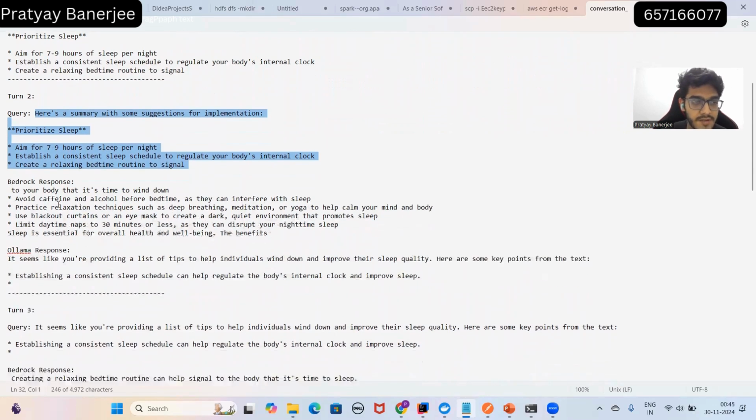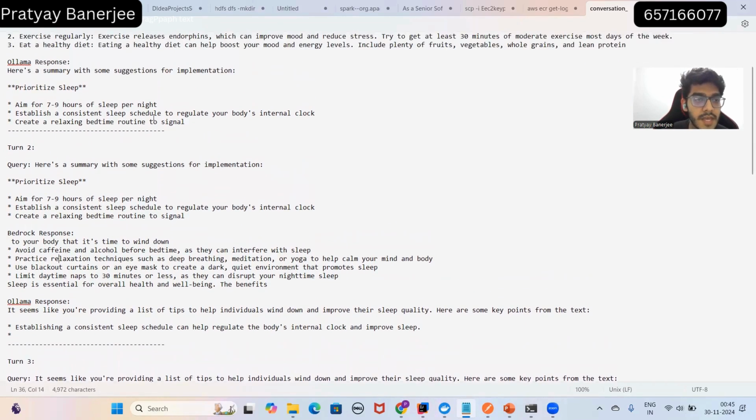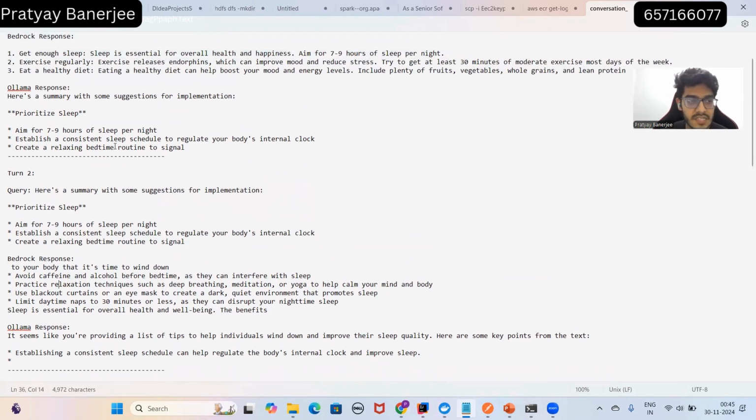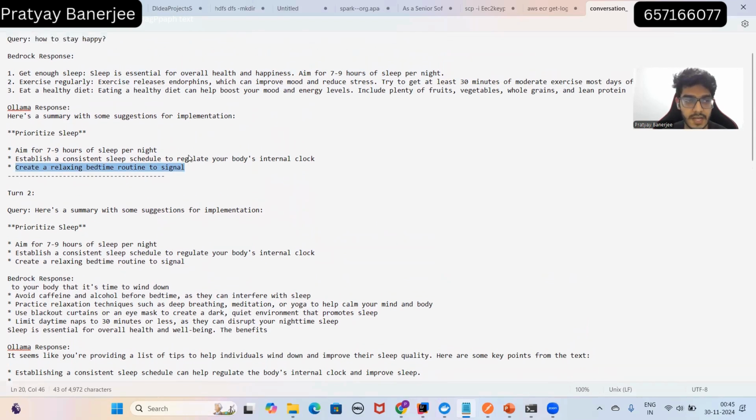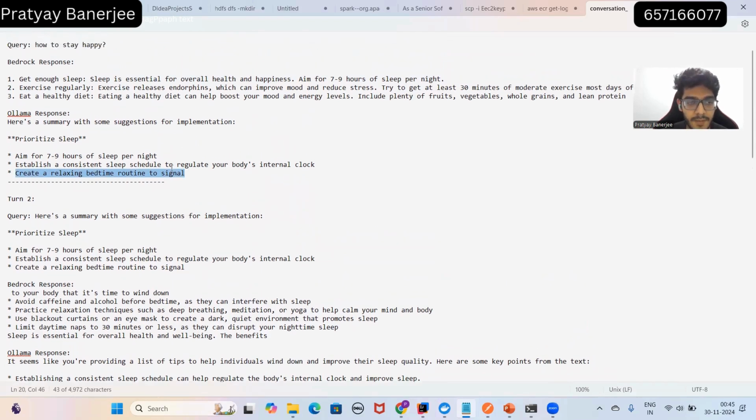And then Bedrock again said something. The interesting thing here is, that's why I was telling you, the maximum number of tokens I allowed was 50 tokens, right? So here, after some time, this is the maximum response that it sent.